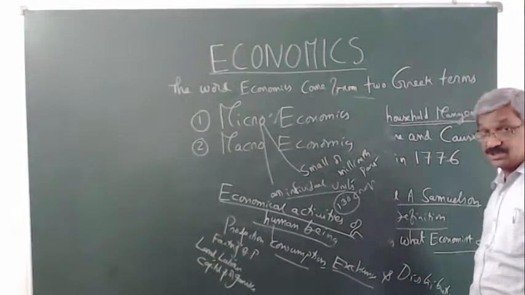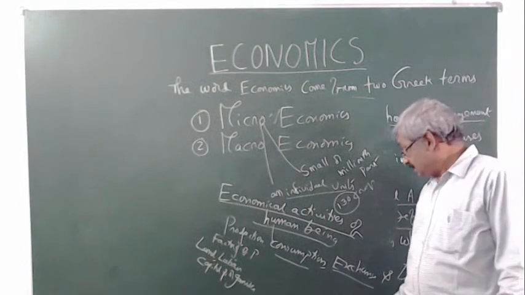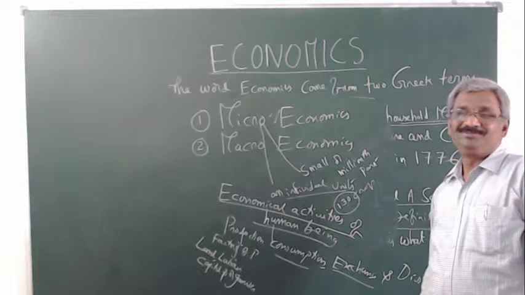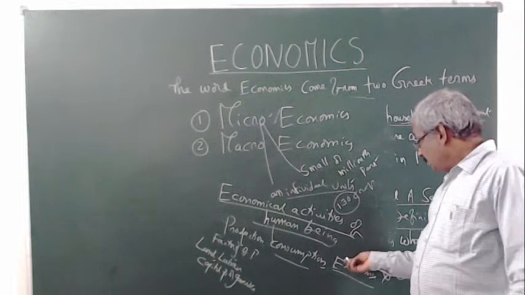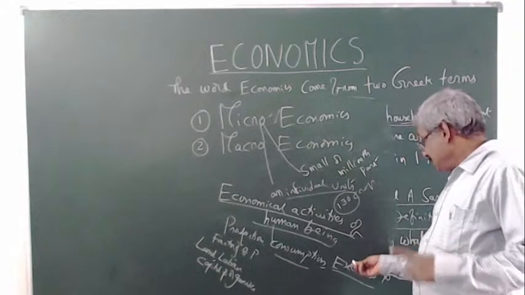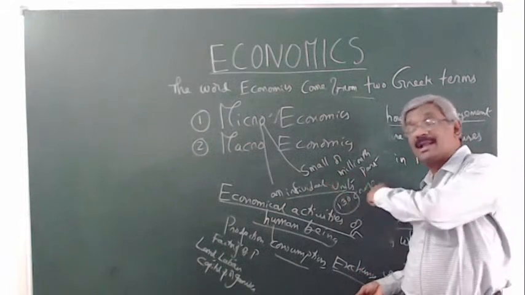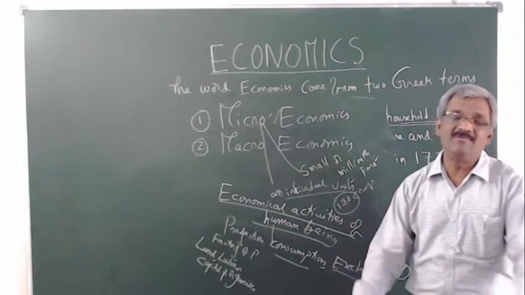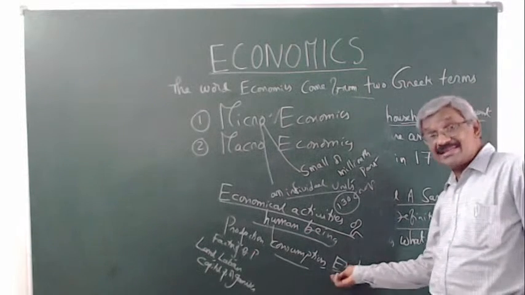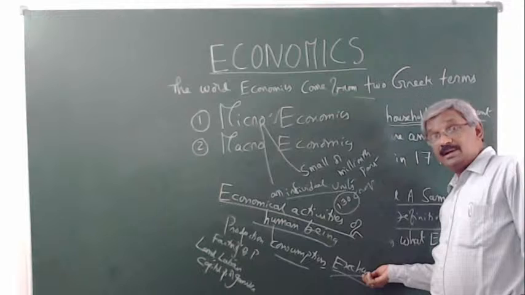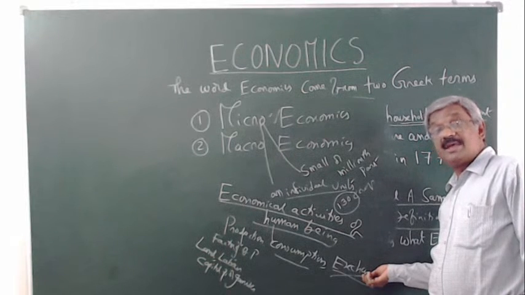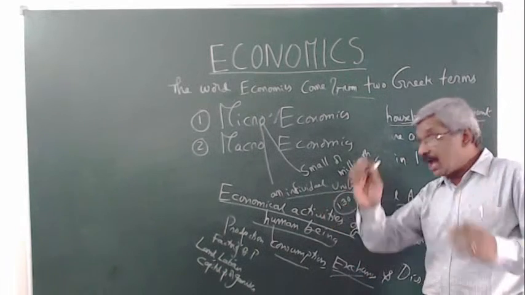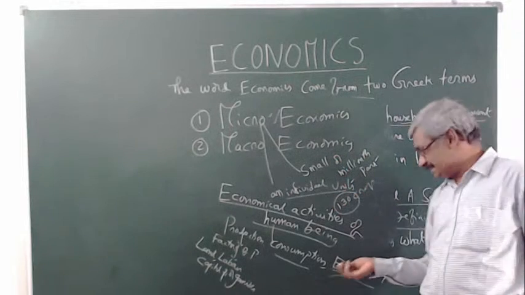And third one, exchange. In previous days, exchange meant one commodity exchanged for another commodity. But here, the price is in between one commodity and another commodity. That means the commodity can be exchanged at the price level. That is called exchange. So in modern days, the price is always very important. The entire economy revolves around the price mechanism. So that is the exchange.